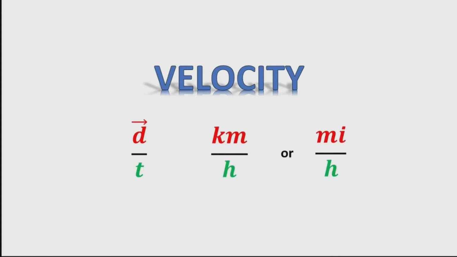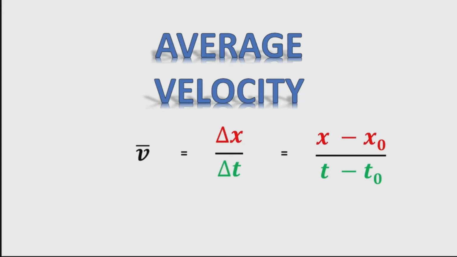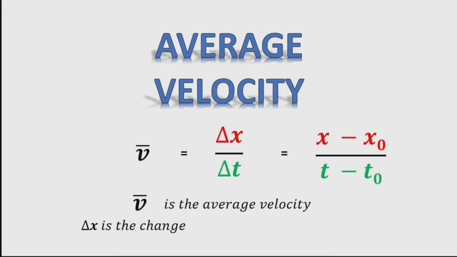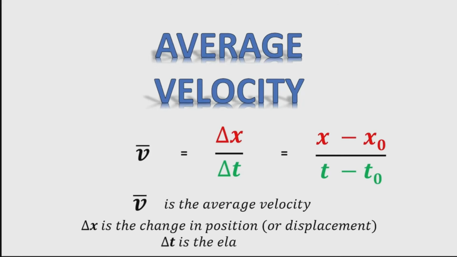When we say average velocity, it refers to the displacement, or change in position, divided by the time of travel. So we can say that delta x is the final position minus the initial position, x minus x0, divided by delta t, the elapsed time, or the final time minus the initial time. Here, v bar is the average velocity, delta x is the change in position or your displacement, and delta t is the elapsed time.